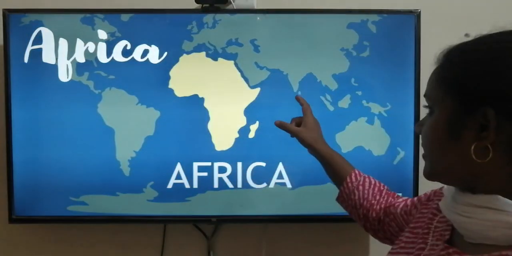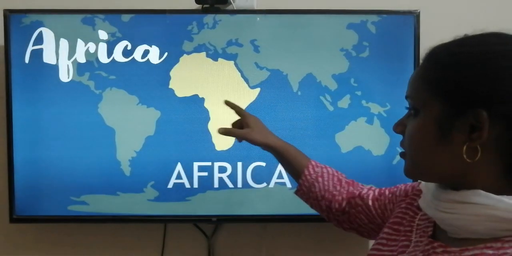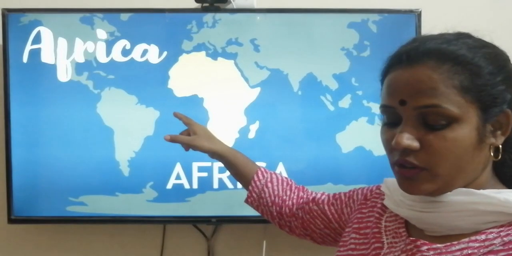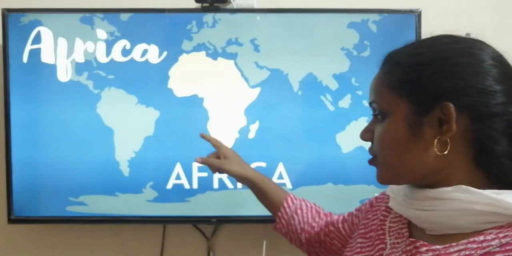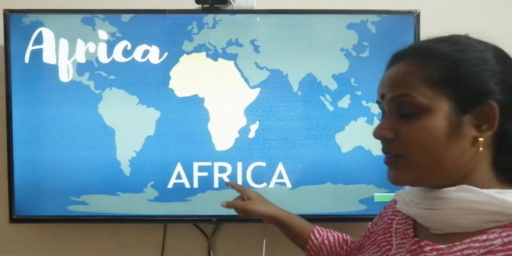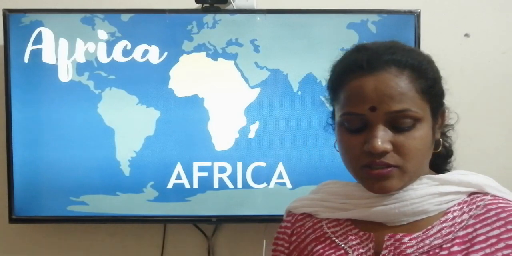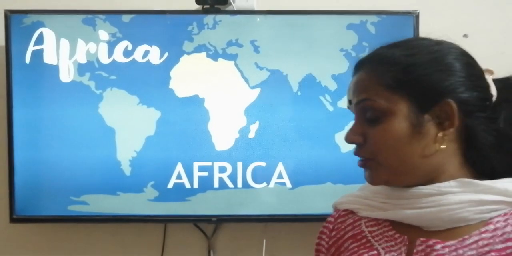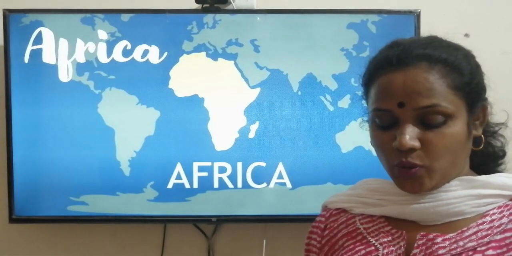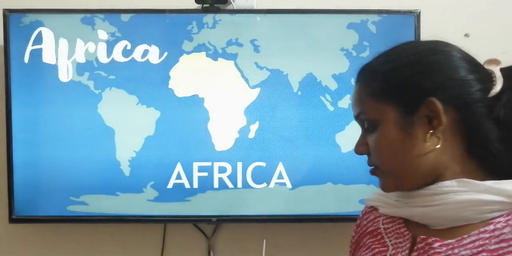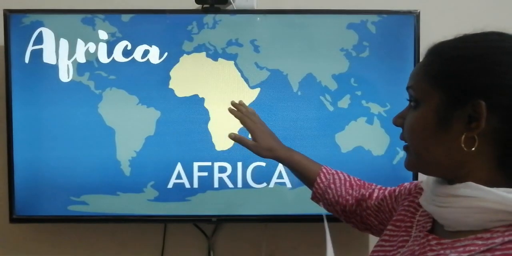So location: here in the east, the Indian Ocean. Here, I told you, is which ocean? Atlantic Ocean. Here you have the Antarctic Ocean. Here there is the Mediterranean Sea. So all around, it is covered with water. This continent is the only continent through which the equator and both tropics cross.